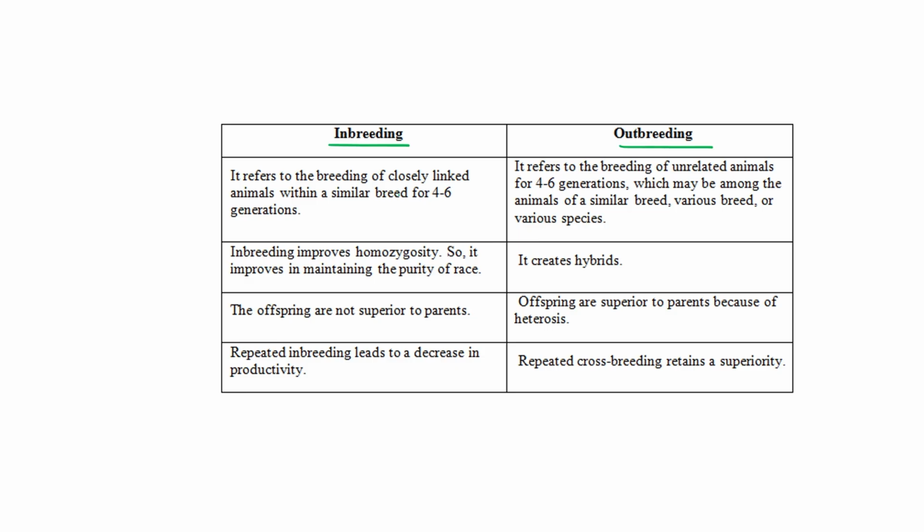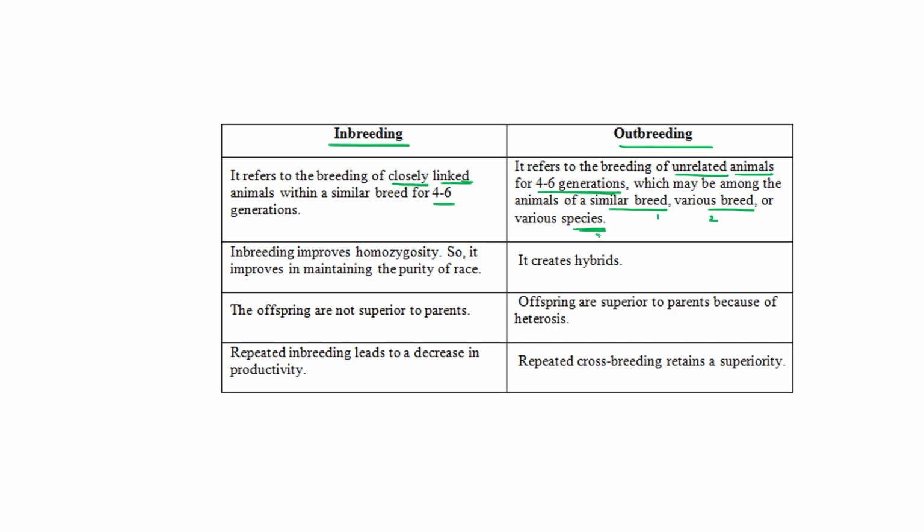Inbreeding refers to the breeding of closely linked animals of a similar breed for 4 to 6 generations, while outbreeding refers to the breeding of unrelated animals. Unrelated animals means unrelated animals of a similar breed, unrelated animals of various breeds, or unrelated animals of various species, right?